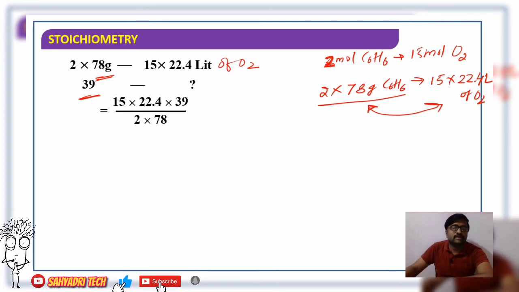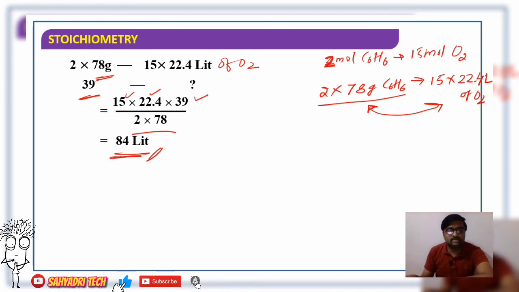So 15 into 22.4 into 39 divided by 2 into 78. If we simplify it, we get 84 liters. So it is the quantity of oxygen required to react 39 gram of liquid benzene.